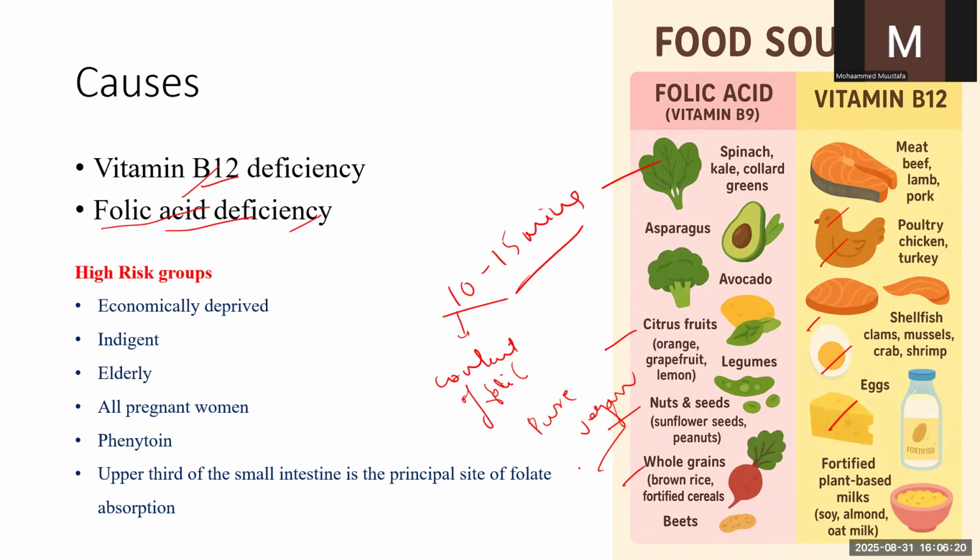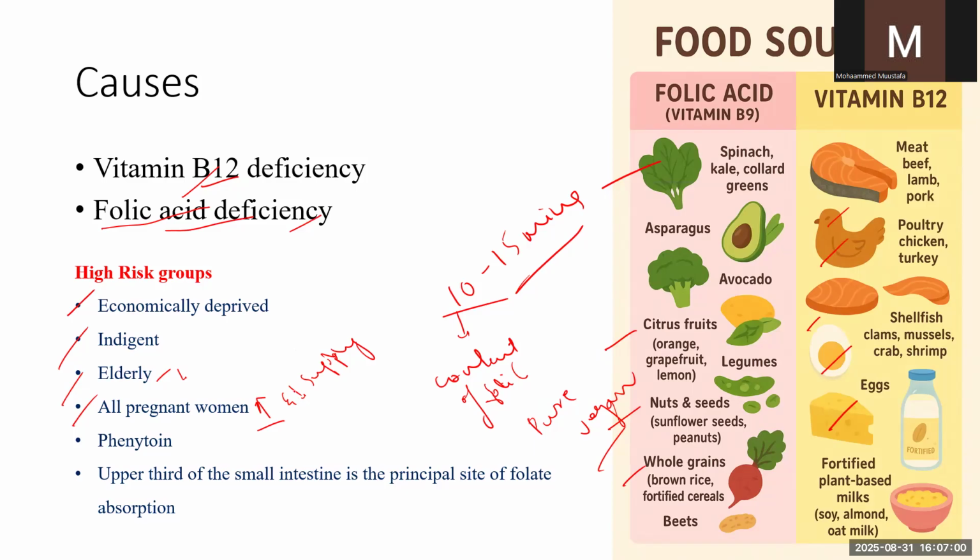In those people, it is very common that the risk of vitamin B12 and folic acid deficiency will increase. A few more high risk groups are economically deprived, indigent, and elderly patients, and all pregnant women. In elderly patients, the absorption capacity of the intestine will be reduced. That's why there are more chances of vitamin B12 as well as folic acid deficiency. Whereas in the case of pregnant women, there will be an increase in demand and a decrease in supply.